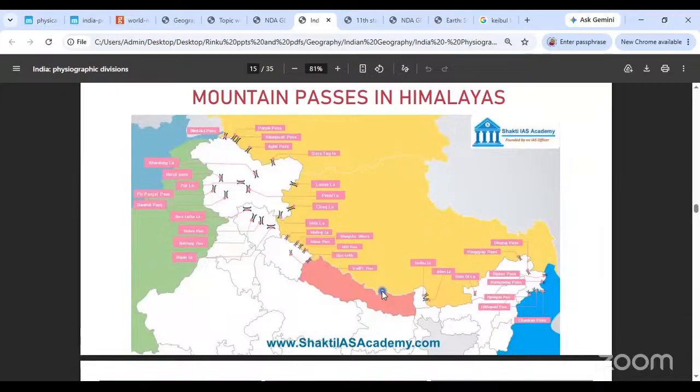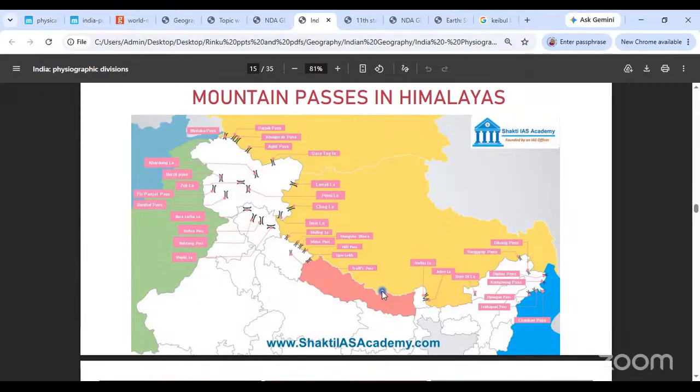Next, you come to another important thing. We are looking at passes. Once again, when you look at passes, there are 2 or 3 ways in which this question is asked. One, match the pass with the state. Okay, so you should know which passes lie in Jammu Kashmir, which passes are in Ladakh, which passes lie in Himachal or Uttaranchal or Arunachal Pradesh region. Okay, that is the one thing. Or Sikkim region. Sikkim also has 2 passes. So you will have to match passes according to the state or union territory they lie in.